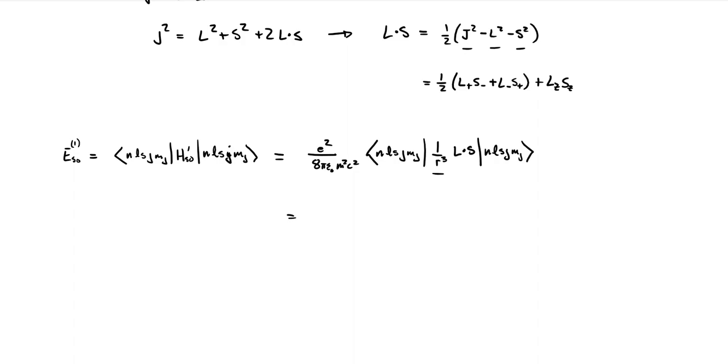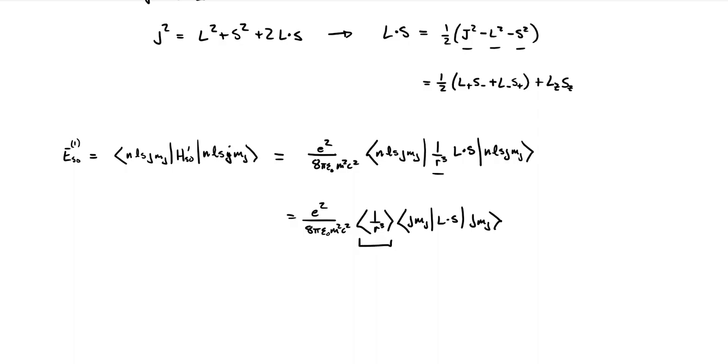I'll just leave it like that, but we have this as our first order energy correction: the 1 over r cubed space part and the j m_j L dot S matrix elements.